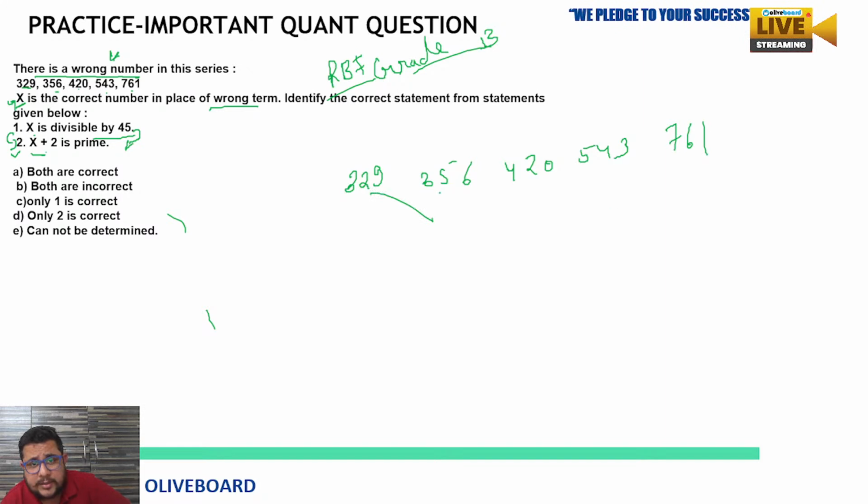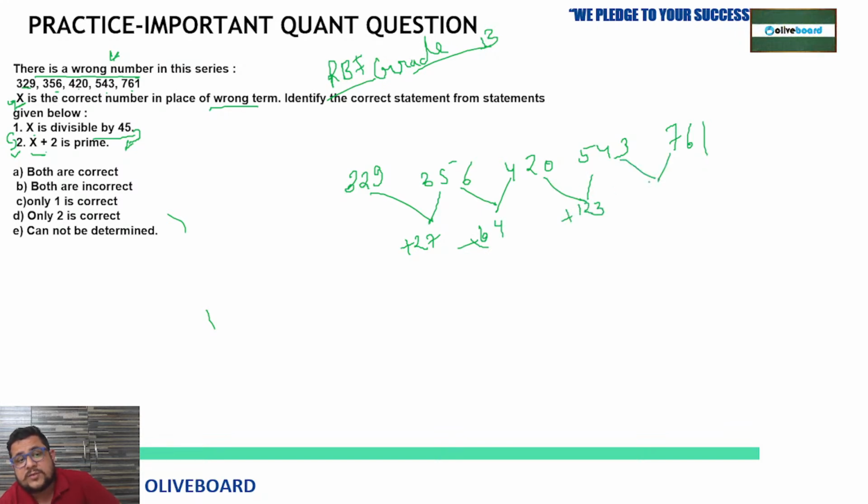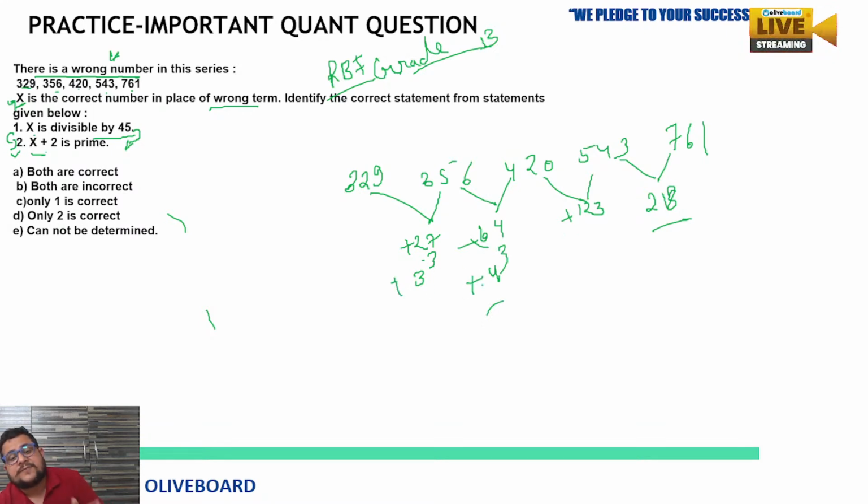So see, 329 to 356, because it is in increasing order, just see the difference, 27. Now 356 to 420, the difference is 64. Now 420 to 543, the difference is plus 123. Now 543 to 761, the difference is 218. So look at the first two values: 3 cube, 4 cube. And the other one, as per our pattern, plus 3 cube, plus 4 cube. So next must be plus 5 cube. But 5 cube is equal to 125.